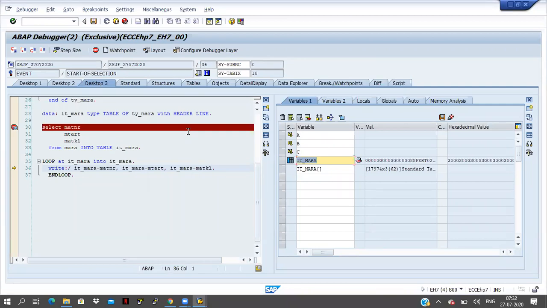But my requirement is I want to stop the cursor at one condition. I am giving one condition. If the condition is satisfied, only at that time should the cursor stop there. Otherwise, the program should be executed. In that case, I will go for a watch point. You have to remember this and you have to practice on breakpoints.